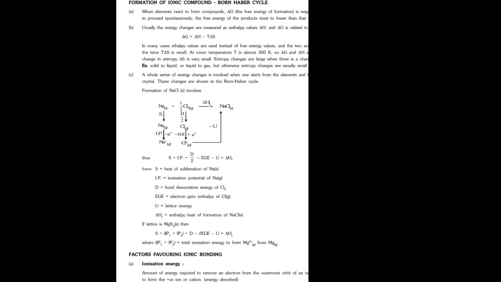So this is the Born-Haber cycle. How to calculate lattice energy, you can see, step by step, all the steps involved. I think you are able to see the screen properly. Are you able to see these letters also? If you are not able to see, let me know.